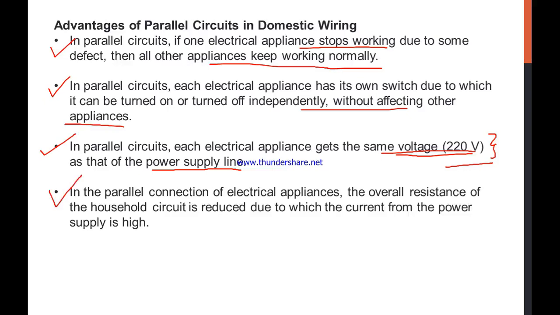Now let's see the fourth point. In the parallel connection of electrical appliances, the overall resistance of the household is reduced, due to which the current from the power supply is high. Because of the parallel connection, we know the overall resistance is decreased, or you can say reduced. Therefore the current becomes higher because of the reduction in the resistance.